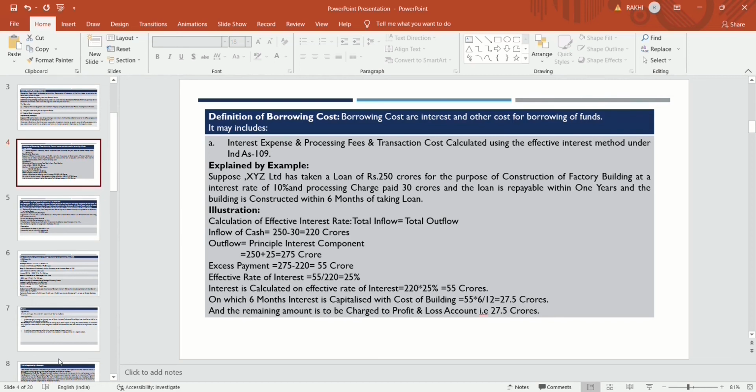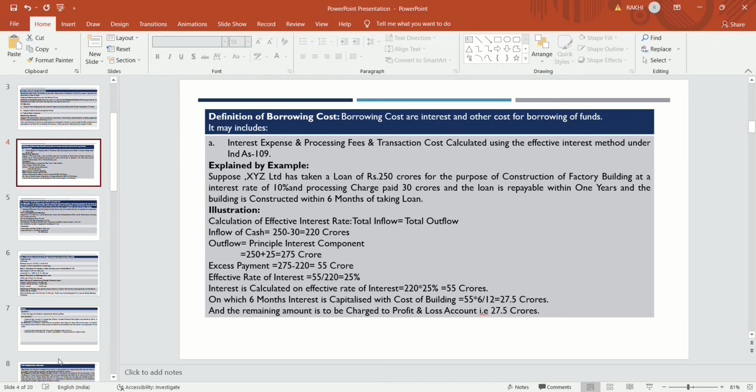So what was the effective interest rate? We have to calculate the effective interest rate firstly, that is total inflow of the company, which is equal to total outflow. So first we will calculate the total inflow. Total inflow in cash is 250 crores, that is loan taken, actual loan taken, minus the transaction cost. Whatever the processing costs are there, we have to reduce from that loan amount. So 220 crores. 220 crores is the inflow of the company, and outflow what the company is required to pay at the end of the year, that is principal plus interest component.